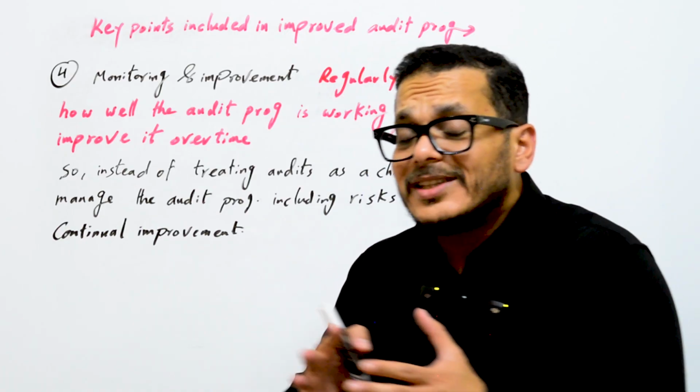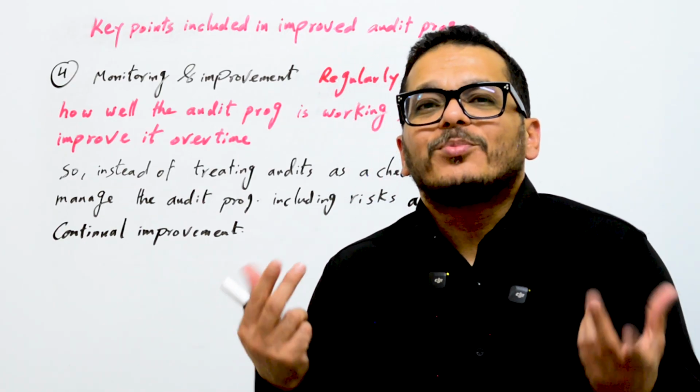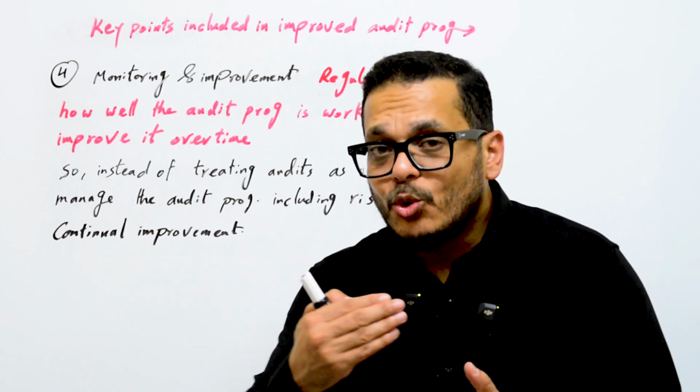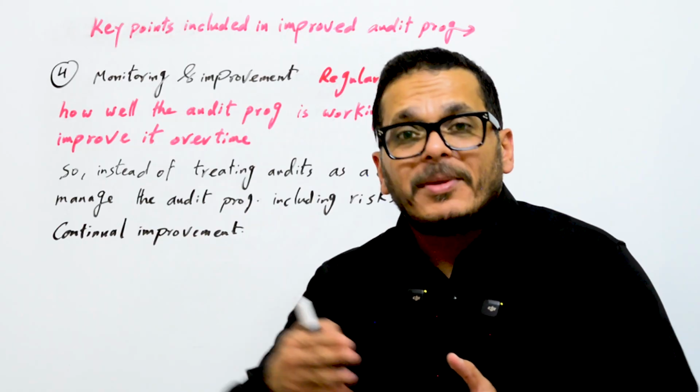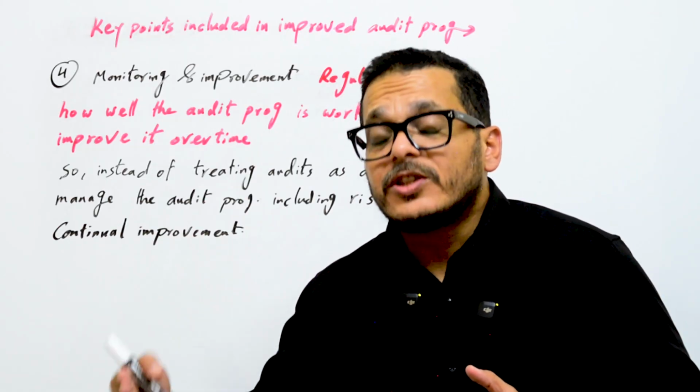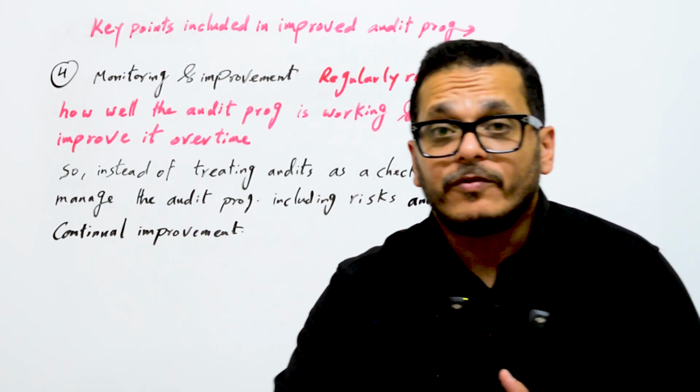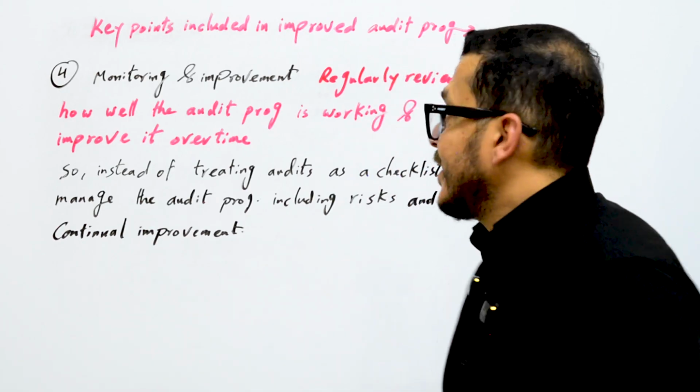So from the old data you can find improvements based on monitoring any audit that you did. You will find many deficiencies and many good things, and based on this you will improve and make better audits in the future.